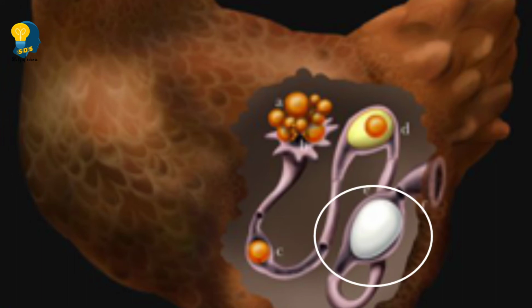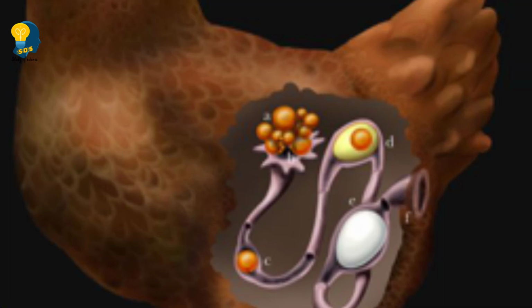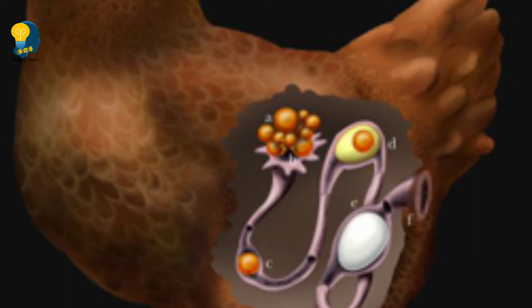It is also one of such protective layers. After the hard shell is completely formed around the developing embryo, the hen lays the egg.